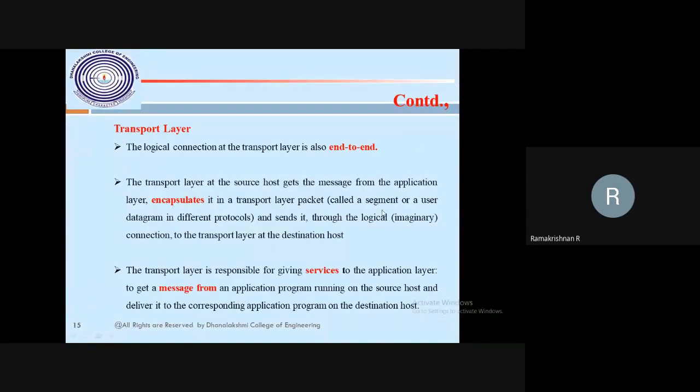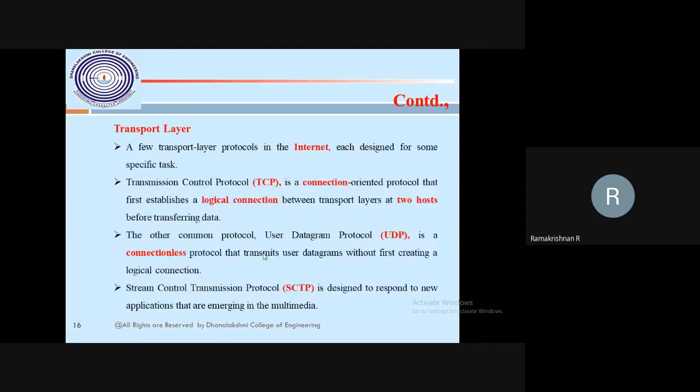There will be a message, a datagram or segment, sent over the logically imaginary connection between your transport layer and my transport layer at the destination host. The transport layer provides services to the application layer, always helping it by getting the message from the application layer. On my side, my application layer transfers my message to the transport layer. On your side, the transport layer transfers the message to the application layer. That is how you are able to listen to or view the presentation with the help of the TCP/IP protocol.